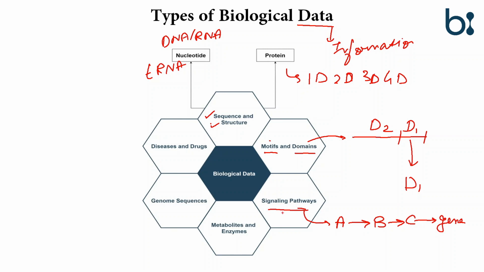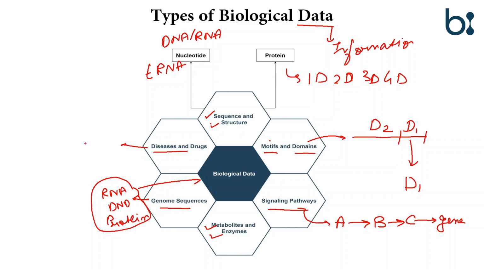So we have a database of signaling pathways, the KEGG pathway database, metabolite and enzyme database, genome sequence. Sequence can be RNA sequence, DNA sequence, protein sequence, and drug and disease database.